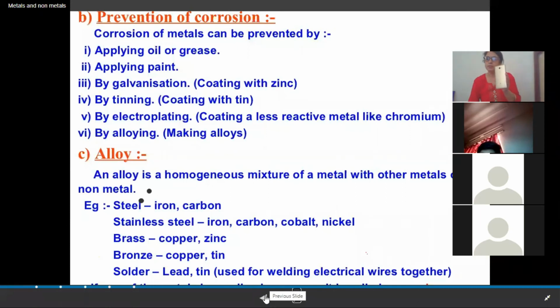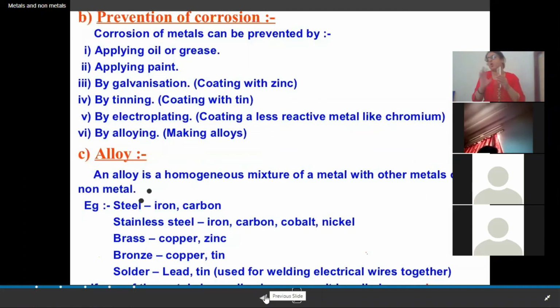Right? So by all these methods like applying oil, applying paint, coating with zinc, actually we are developing a barrier between atmospheric gases and the metal, so that the atmospheric gases cannot come in contact with the metal.